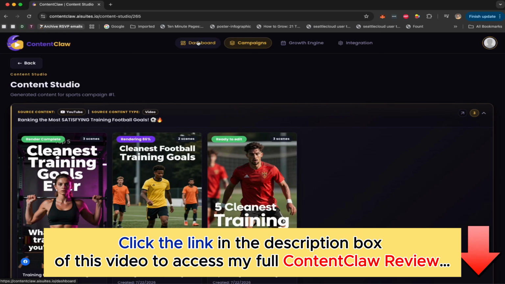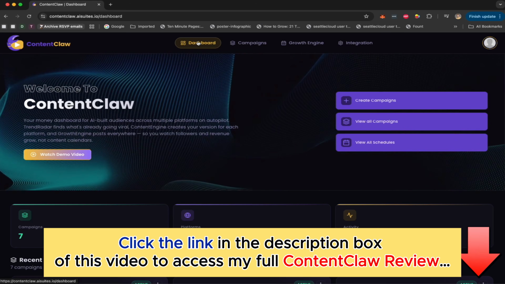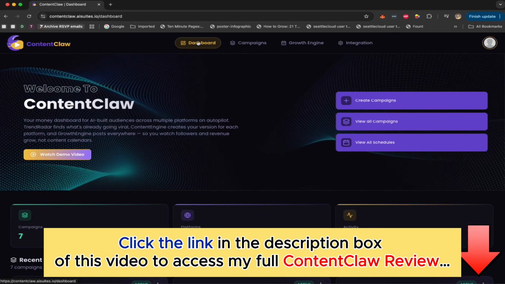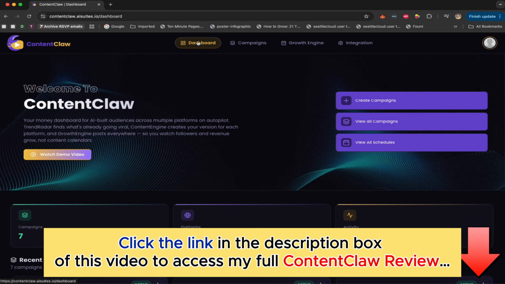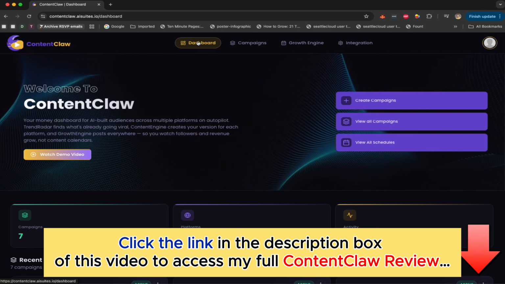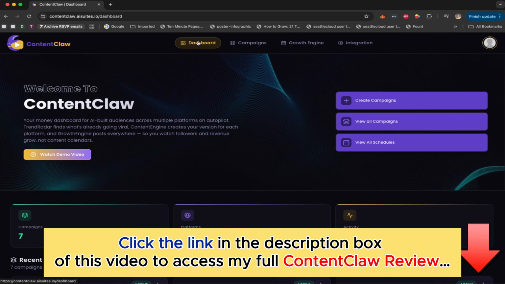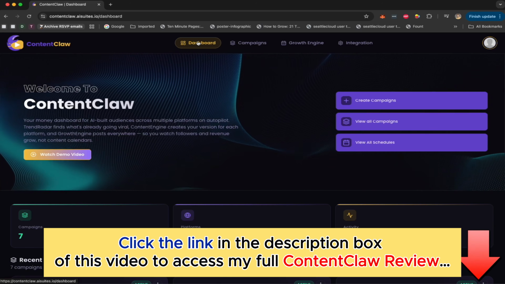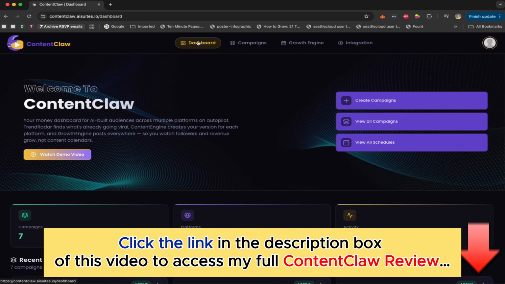Now, this is how easy ContentClaw is. This is how easy it makes it for you to build a money audience on Instagram, on YouTube and TikTok. Again, remember guys, what ContentClaw is doing is finding content that is already trending. It's understanding that content, ripping it apart, finding its DNA, building a new recipe, copying it in your brand, and creating a version of that viral content, but with your brand, with your money link, with your affiliate link, with your store link, your website links, and then creating it all automatically using AI and posting it out there.